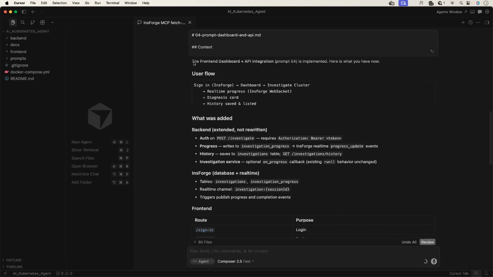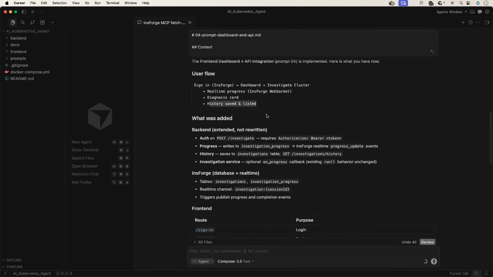So finally, our prompt 4 is also complete. The front-end dashboard plus API integration. Prompt 4 is completed. Here is what we have till now. Sign in InSforge. Okay, so we have authentication part set up. Then user can get to see the dashboard. Click on the investigate cluster. Look at the real-time progress, the investigation information, what is the progress and summary, history saved and listed.